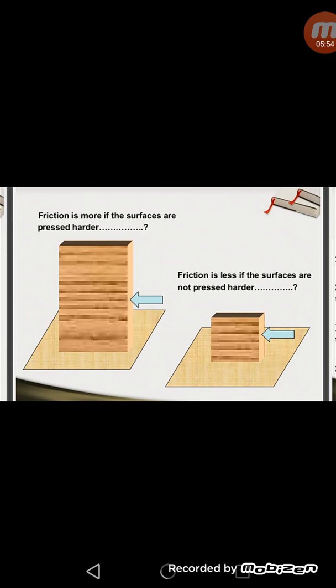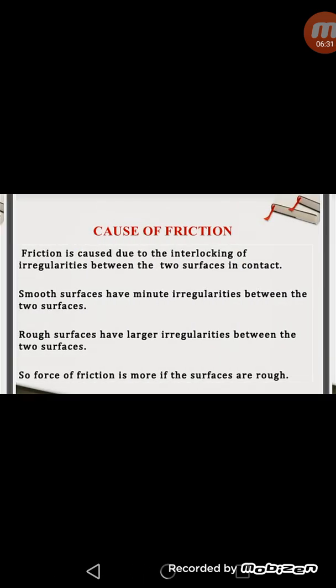Why is it difficult to push the heavier box on the floor? Because the heavier box presses tightly with the ground, whereas a lighter box does not press hard with the ground. So if the weight of the object is more, they will bind together very hard, and if the weight of the object is less, then they will not bind together so strongly. So we can say friction is more if the surfaces are pressed harder, and friction is less if the surfaces are not pressed harder. Now I will explain roughness and smoothness through the cause of friction.